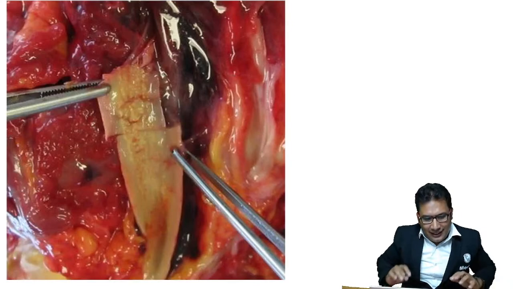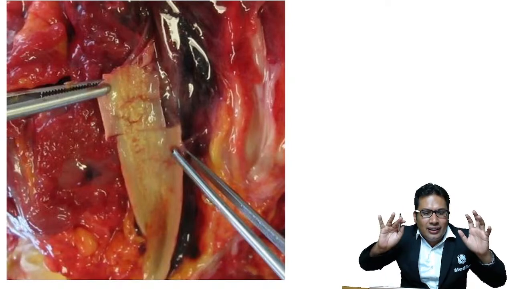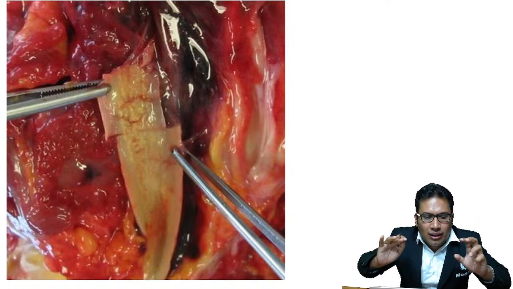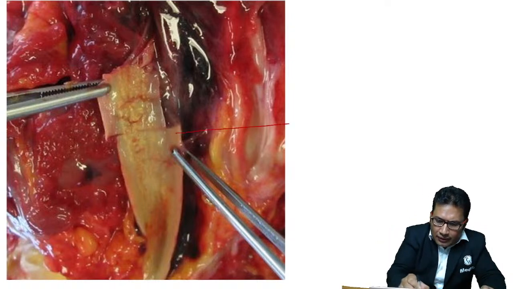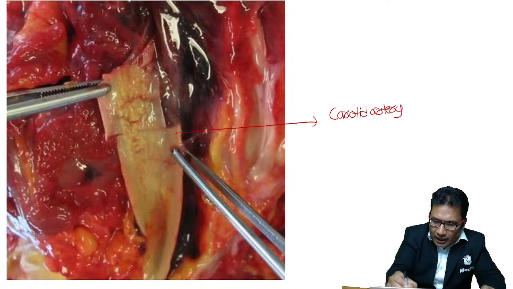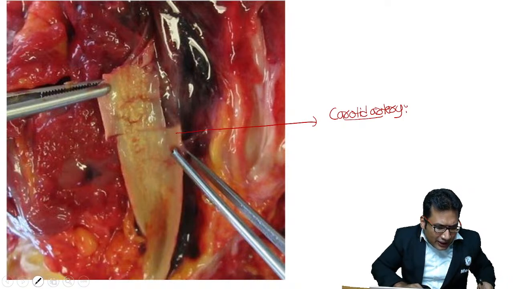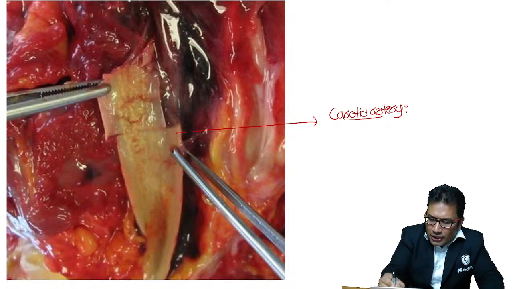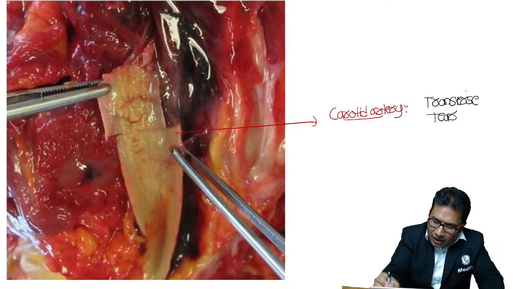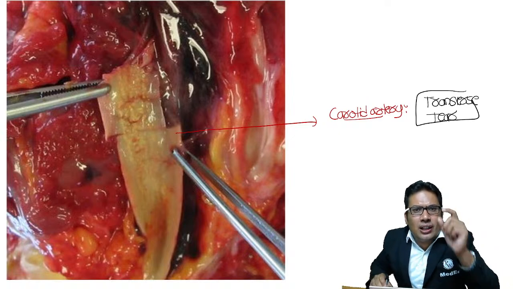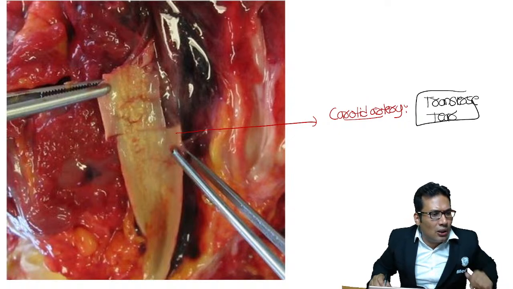My dear student, look at this. Here is a case of judicial hanging. I can see the carotid artery, and I can see the transverse tear. What is this known as? This is asked in your FMG exam. A transverse tear at the carotid artery seen in judicial hanging, what is that known as?